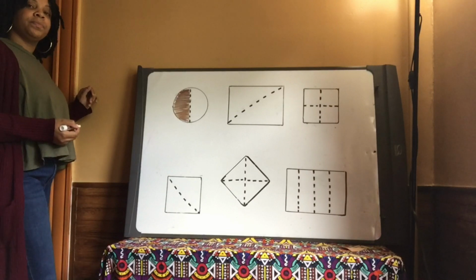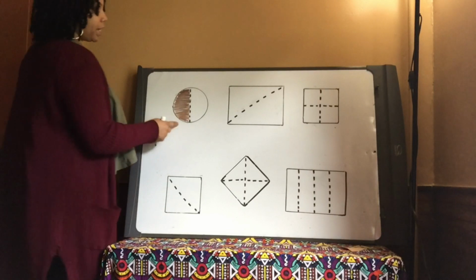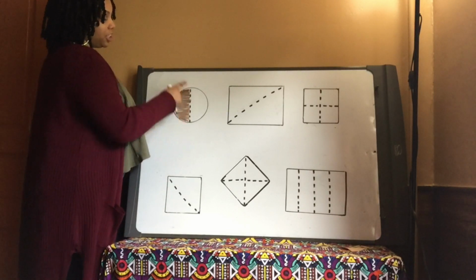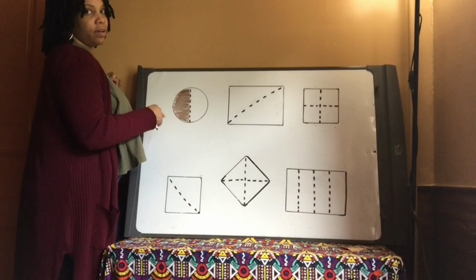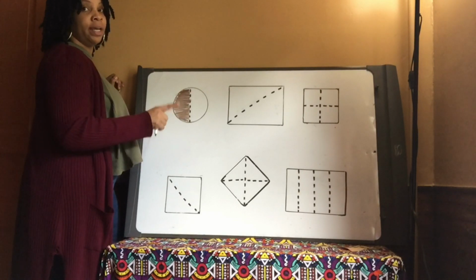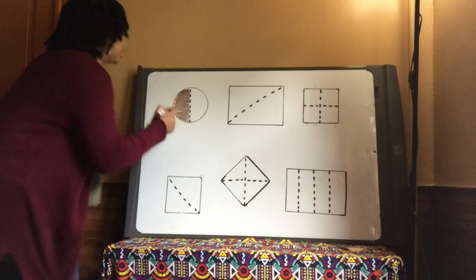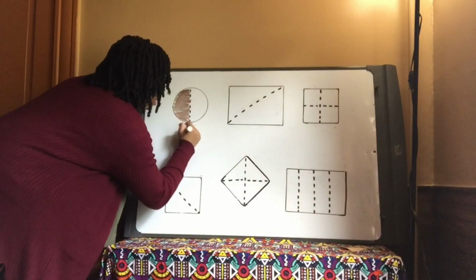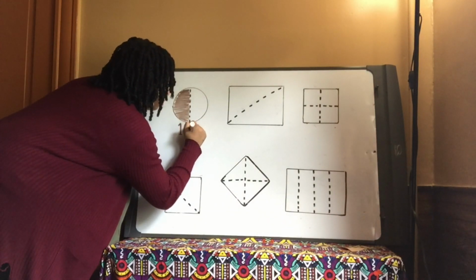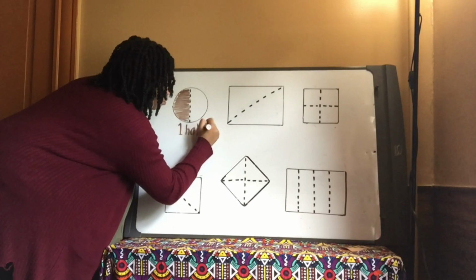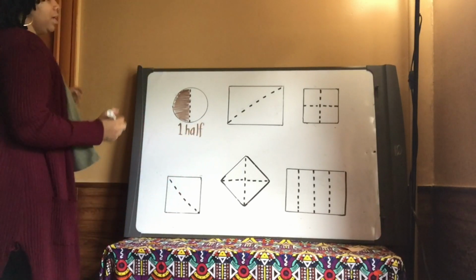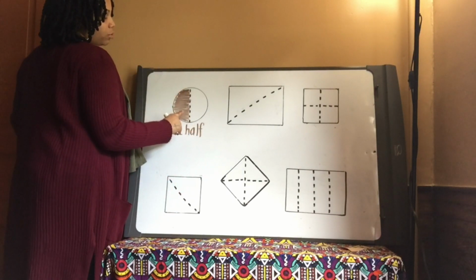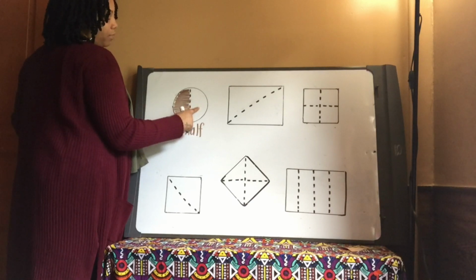Okay, Bo? So when you look at my shape, the shaded area represents 1/2. Now write that down. The shaded area represents 1/2. This is 1/2 of the circle. This is the other half of the circle.